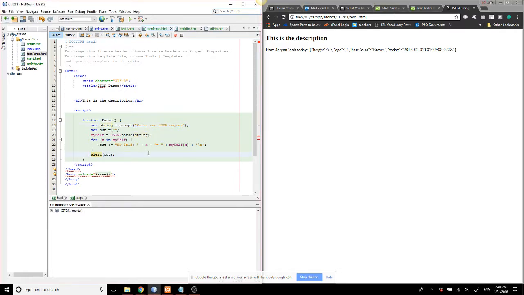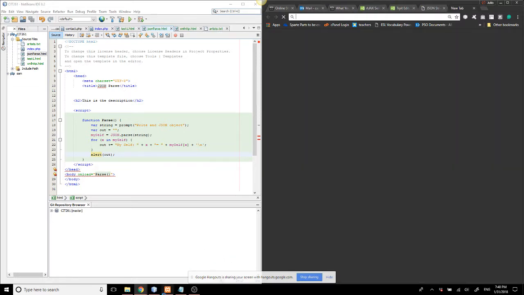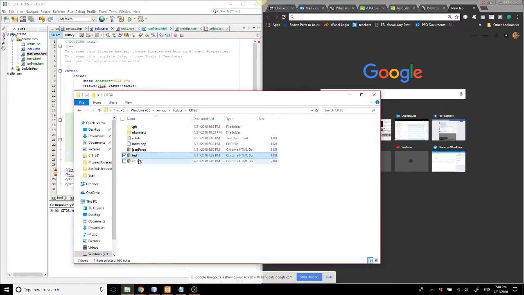But also, any single text is gonna be created into an object. Every single one of these: height, age, hair color, and today's date. And I'm gonna display an alert that is gonna put everything, all the text out. Let's try it. So probably it's gonna make more sense after you see it.